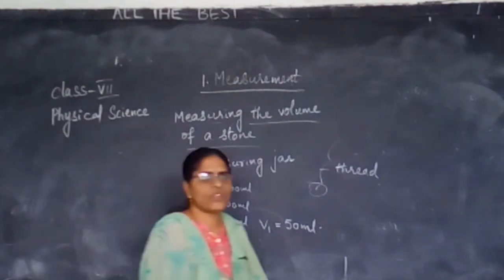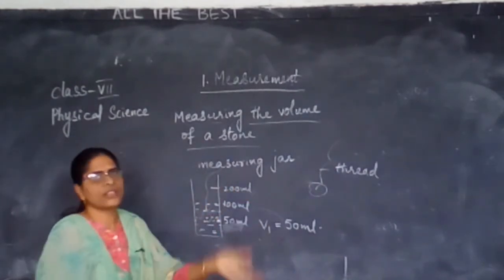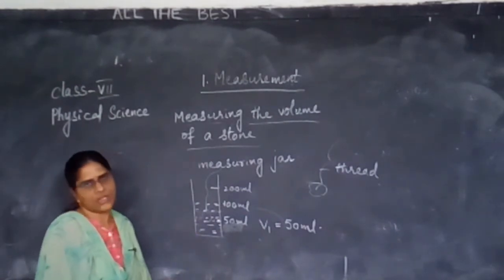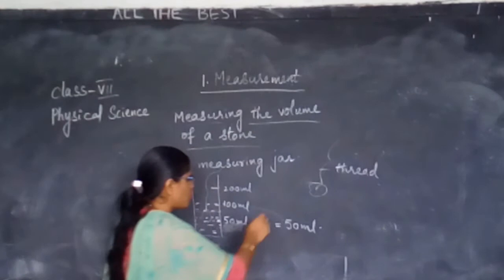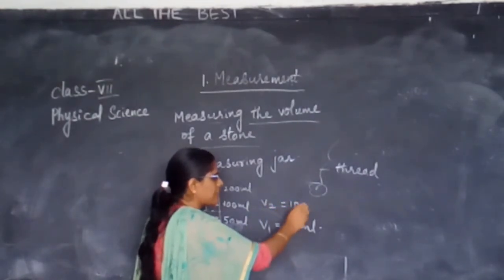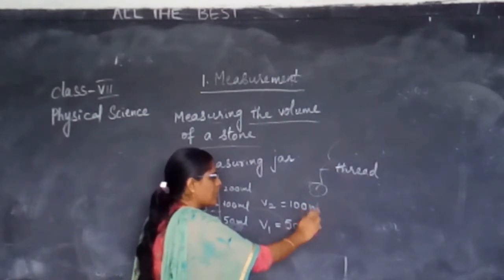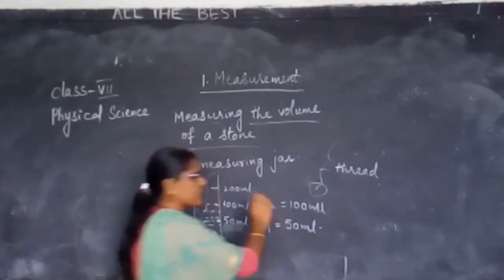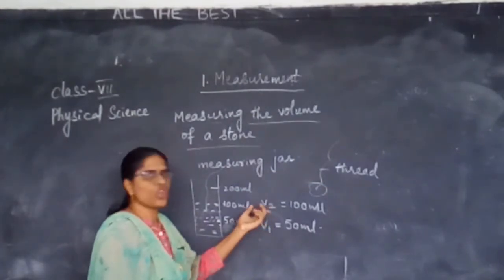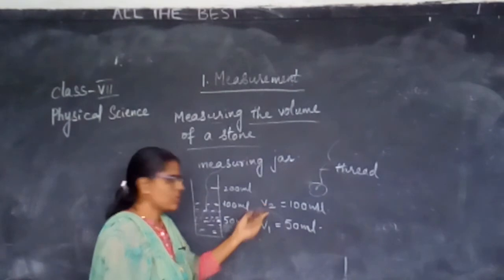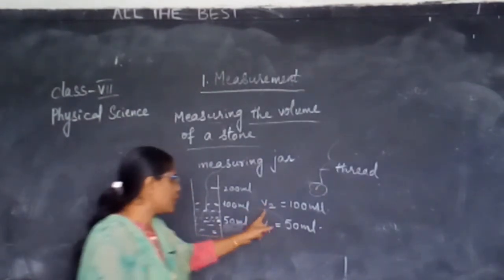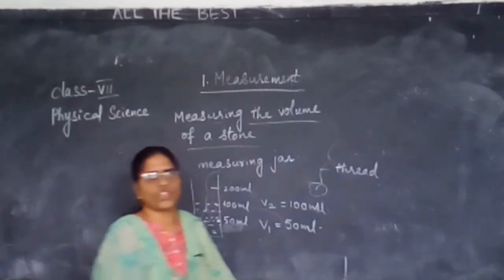Then what do we find? We find that the level of the water rises in the measuring jar. Let us assume the water has risen up to 100 ml. Let its volume be V2. V1 is the initial volume. V2 is the final volume.